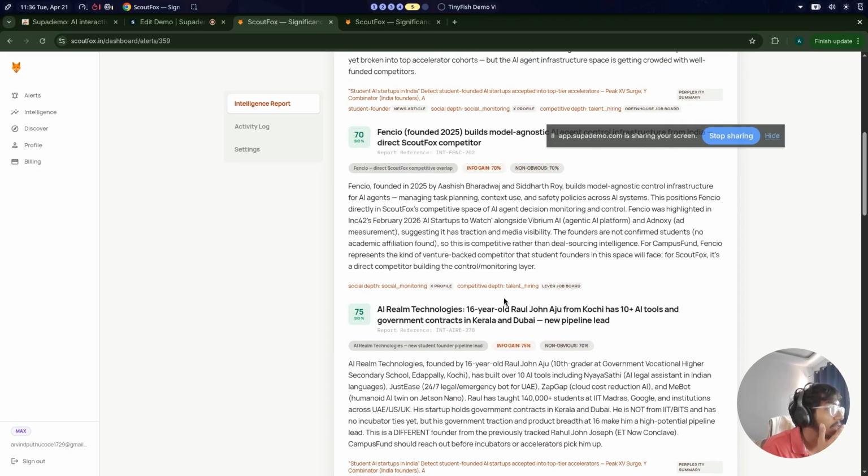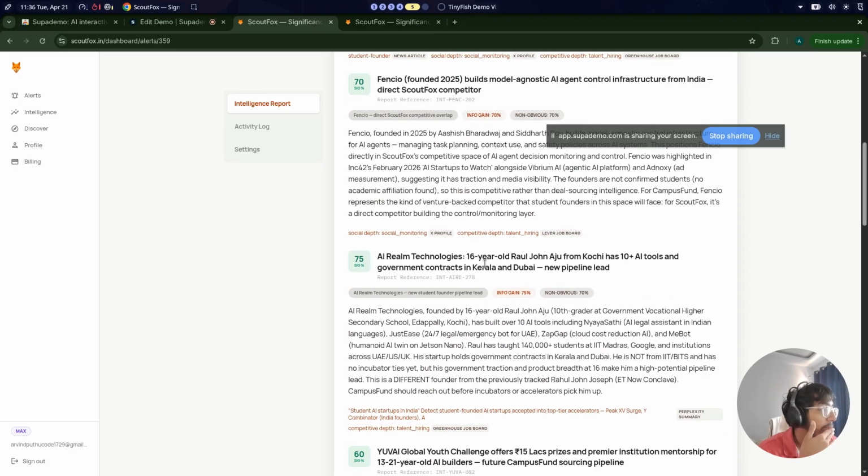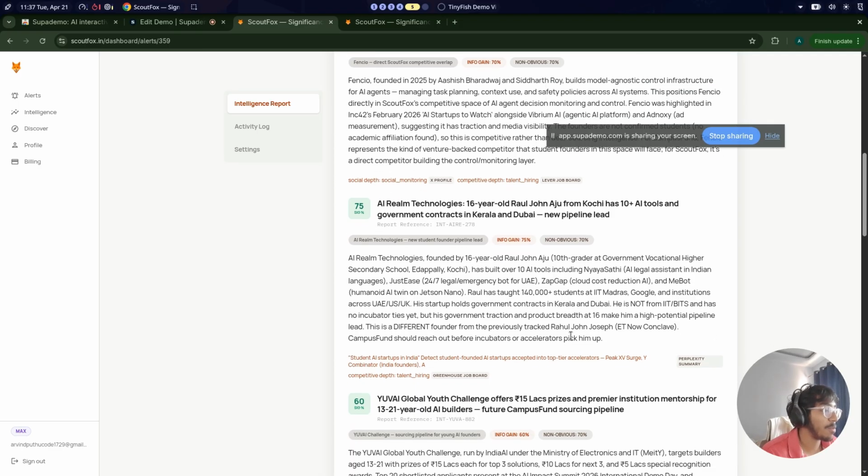There was one very interesting, yeah. There was this AI Realm Technologies, a 16-year-old called Rahul John from Kochi in India, who has 10 plus AI contract tools and government contracts in Kerala and Dubai. Now this is not even a legal company. This kid has been closing contracts with AI tools for governments and Dubai. So an AI firm like this would be interested and would reach out to this guy early on. A kid building such interesting stuff early on is something they would be interested in.